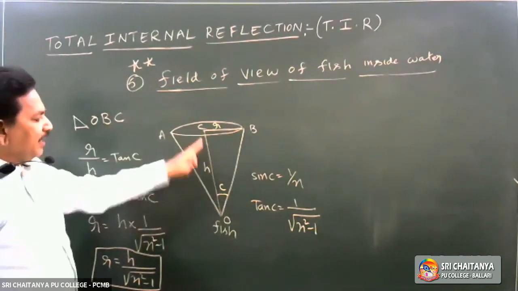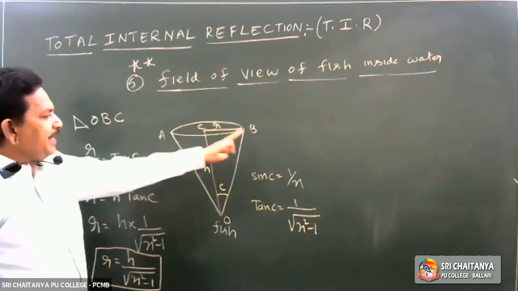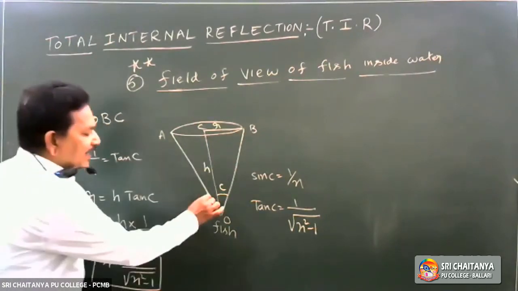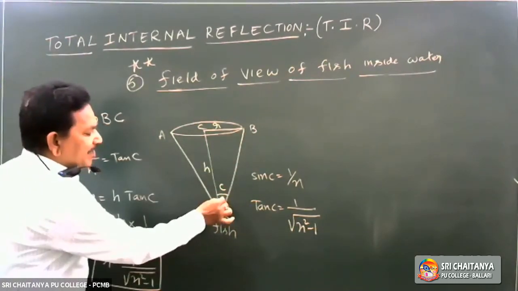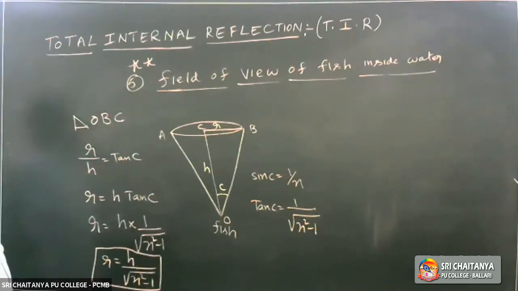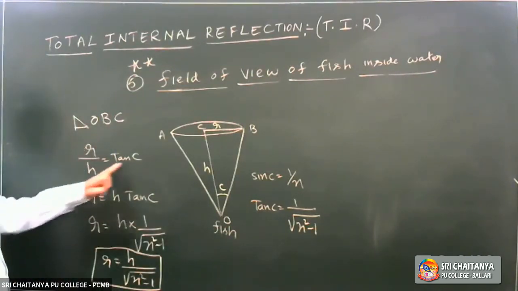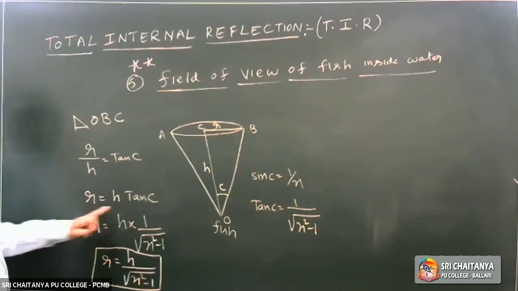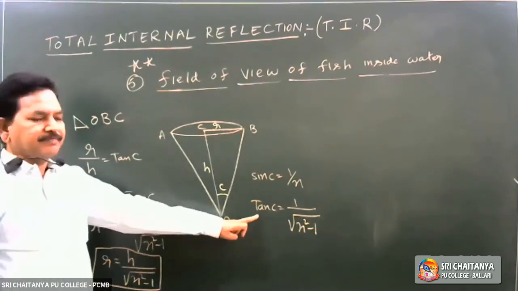Then from this triangle OCB, total angle is 2C, but semi-vertex angle is C. So R by H is equal to tan C. R is equal to H into tan C. But what is the value of tan C?